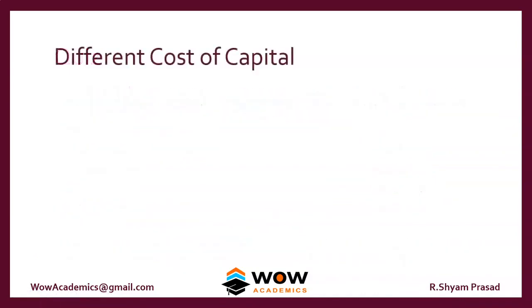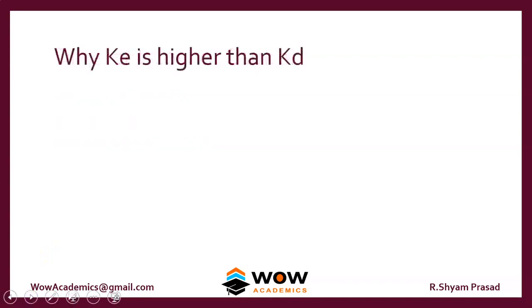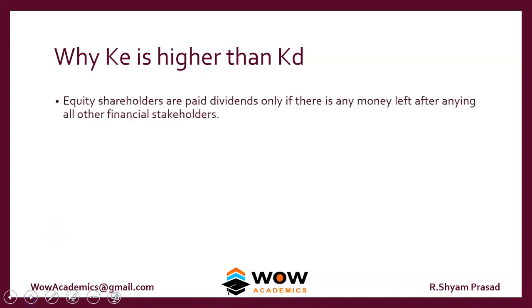So we look at the different costs of capital in a company. We have KE, cost of equity share, KD, cost of debt, and KP, cost of preference share. So why is KE higher than KD? Why do equity investors want more return than the debt holders? Equity shareholders are paid dividends only when there's money left after paying other financial stakeholders. So the risk is higher for equity holders.